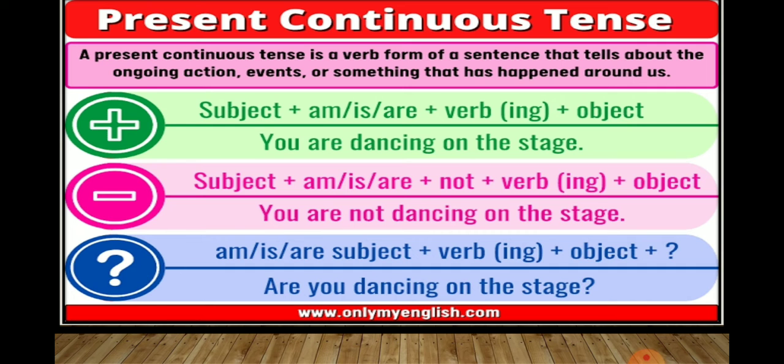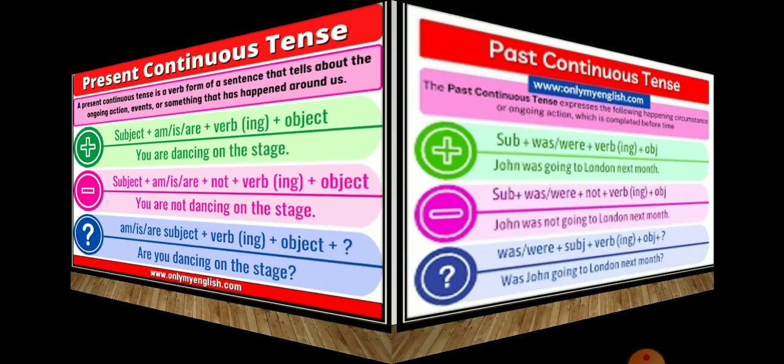And when we frame a question, we use am, is, are, subject plus verb ing plus object plus question mark. The examples are as follows. You are dancing on the stage, for positive sentence. You are not dancing on the stage, for negative sentence. And for framing a question, are you dancing on the stage? Question mark. So this was about the present continuous tense.